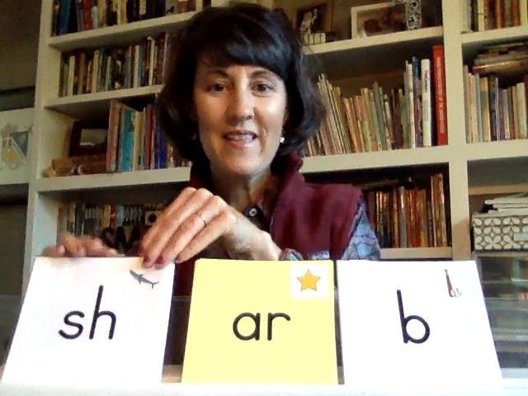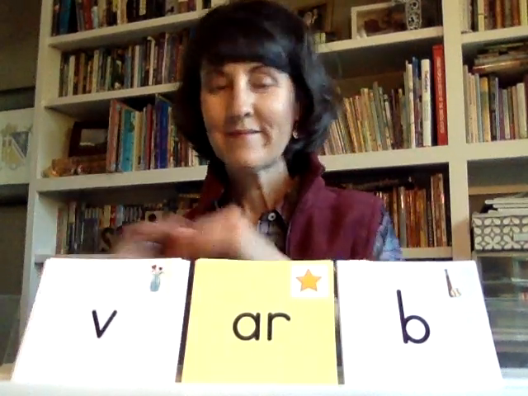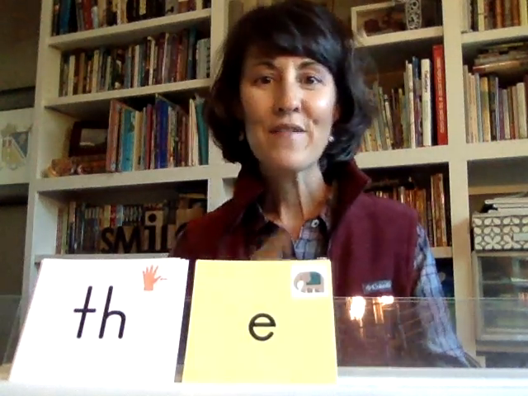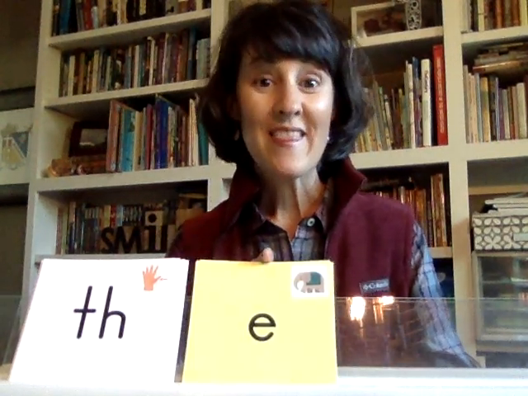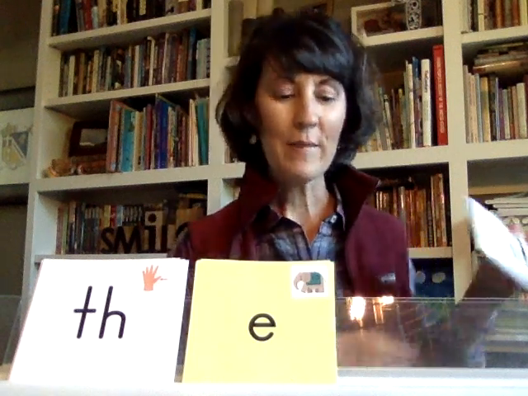AR. So ARB says arb. Sharb. Varb. And what if I take this off completely? Var. All right, IND says ind. Vined, find. I have an open E here. We say the when we read. Either one is correct. All right, I'm going to close it in.